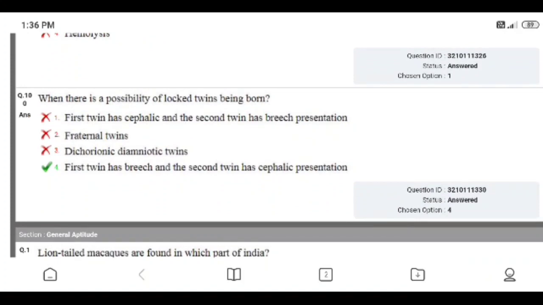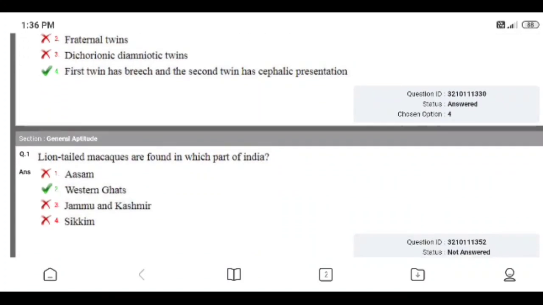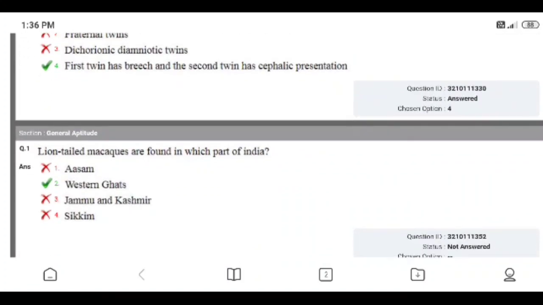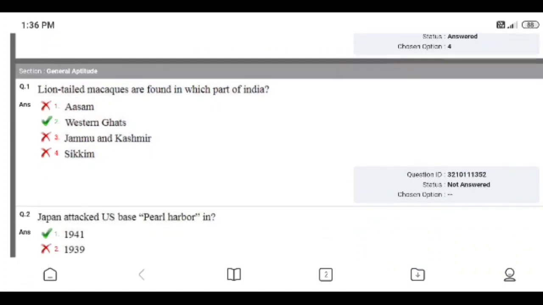Question number 100. When is there a possibility of locked twins being born? Answers: first twin has cephalic and second twin has breech presentation; fraternal twins; dichorionic, diamniotic twins; first twin has breech and the second twin has cephalic presentation. I answered correctly. Right answer is 4. First twin has breech presentation and second twin has cephalic presentation.